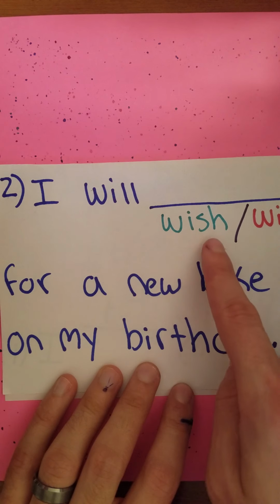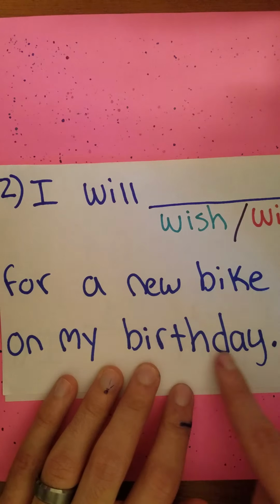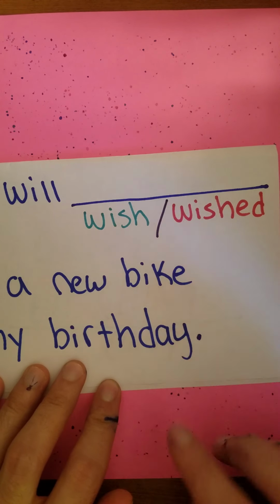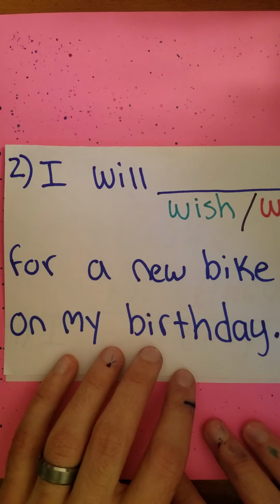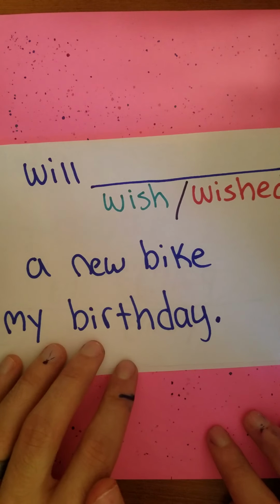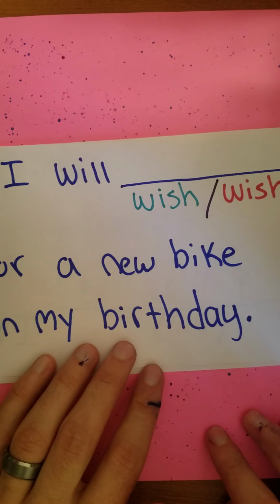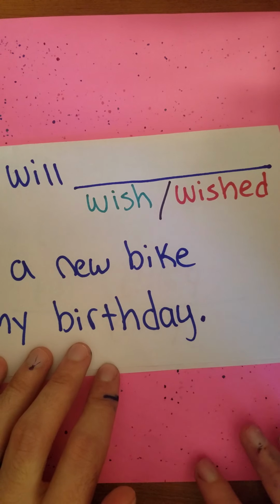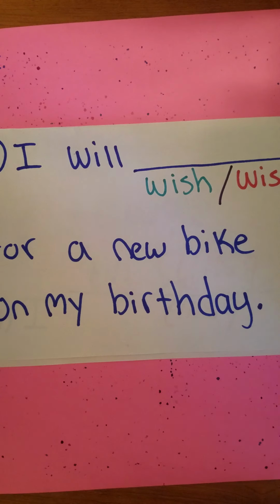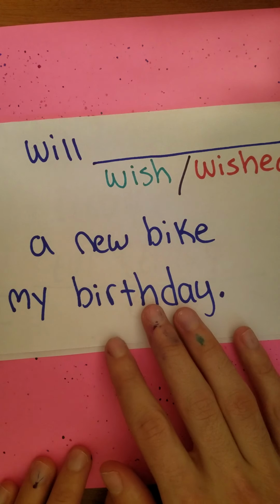I will wish for a new bike on my birthday, or I will wished for a new bike on my birthday. Which tense should I use? Wish or wished to complete this sentence?